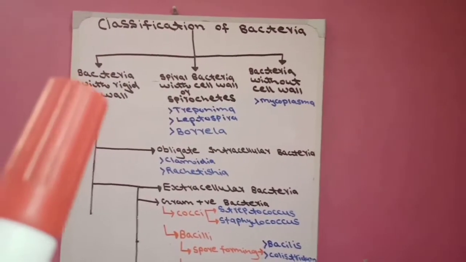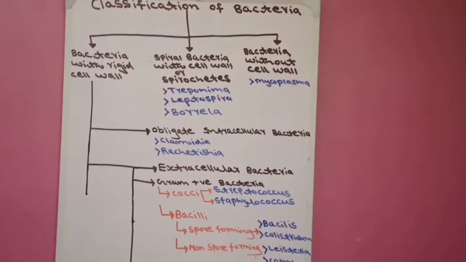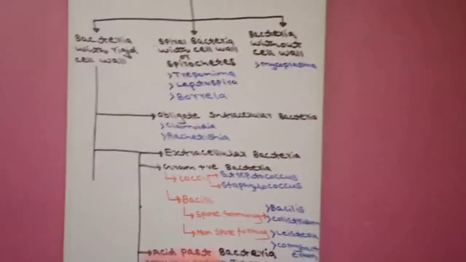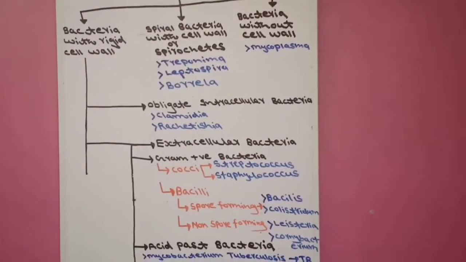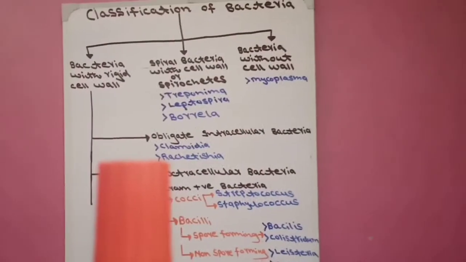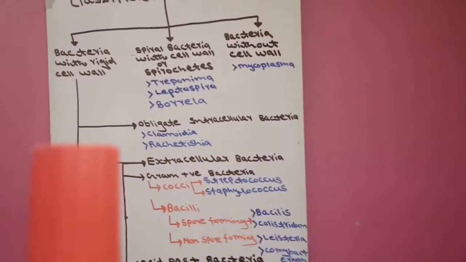Now we divide the bacteria with rigid cell wall group into two groups on the basis of function inside the cell and outside the cell. Those bacteria for which function inside the cell is necessary are the obligate intracellular bacteria, in which two bacteria come: Chlamydia, Rickettsia.